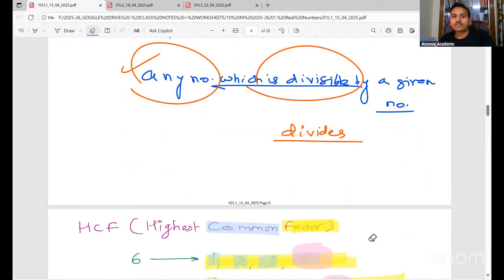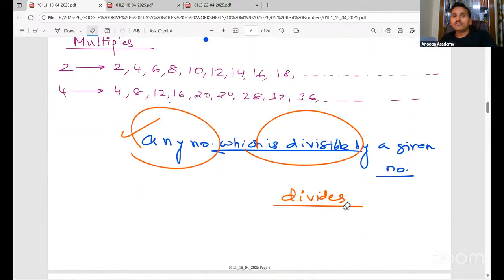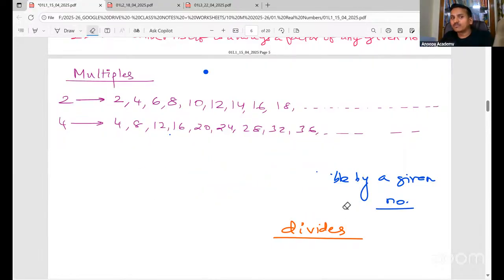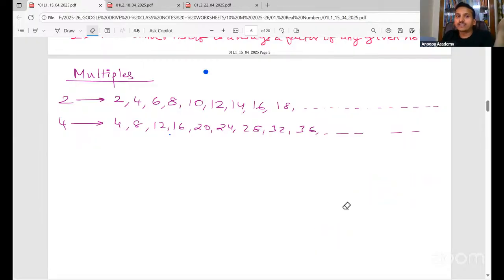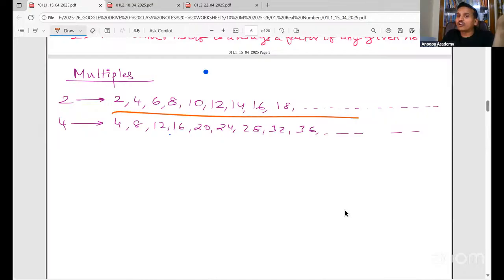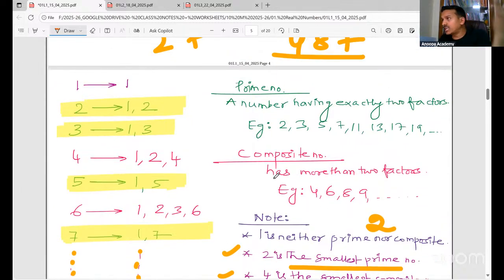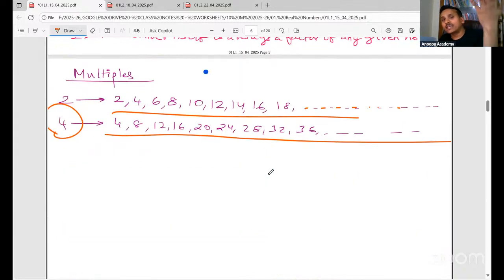Perfect. So next, we learn multiples. Multiples means whatever you multiply a number by to get the next number. For example, for 2, multiples can be 2 into 1, 2 into 2, 2 into 3, 2 into 4, like that. That is why multiples are infinite. For 4, multiples are 4, 8, 12, and we can keep writing. But factors are finite, limited. We can count them. But multiples, we can keep multiplying. 2 into 100 is 200, 2 into 1000 is 2000. So multiples are infinite.